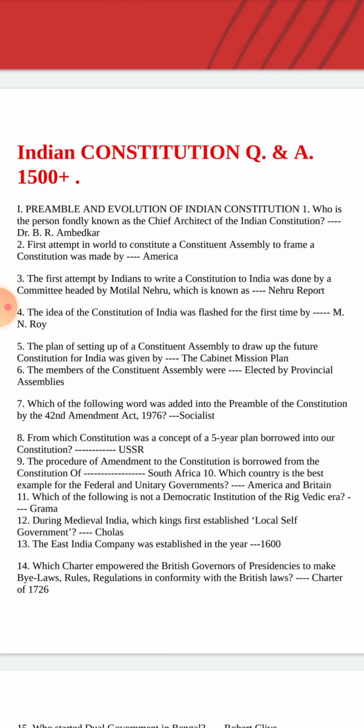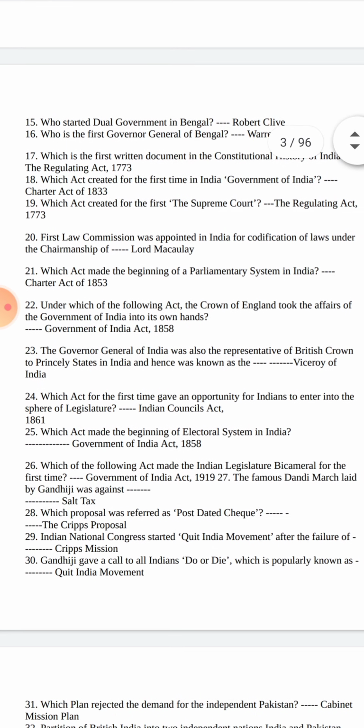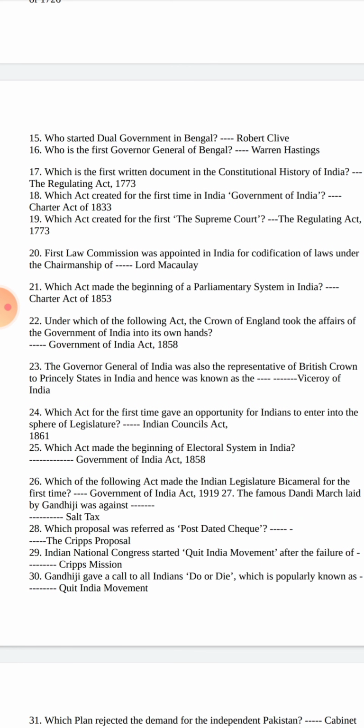1600. Which charter empowered the British governor of presidencies to make bylaws, rules and regulations in conformity with British law? Charter of 1726. Who started dual government in Bengal? Robert Clive. Who is the first Governor General of Bengal? Warren Hastings. Which is the first written document in the constitutional history of India? The Regulating Act 1773.